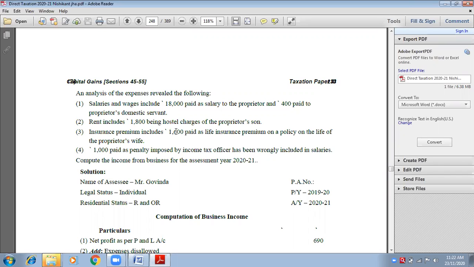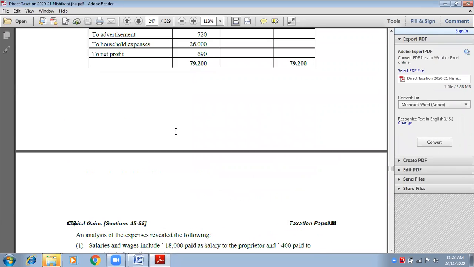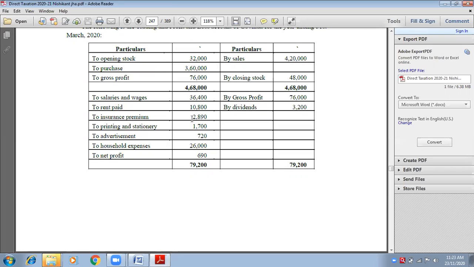Only 1,600 will be discarded. The rest of the amount has to be left as it is. Only from 2,890 rupees, only 1,600 is personal, so that has to be discarded. The rest of the amount is to be left as it is.